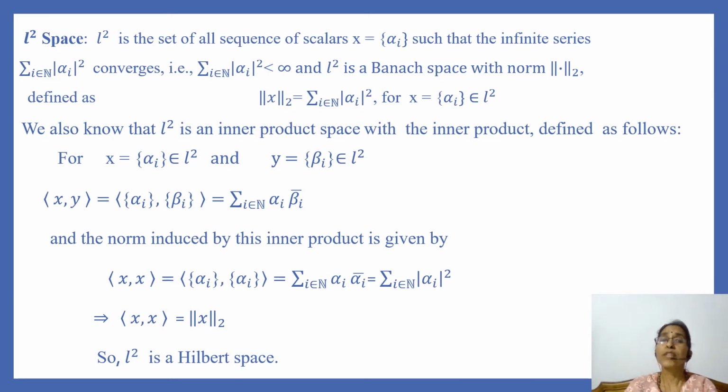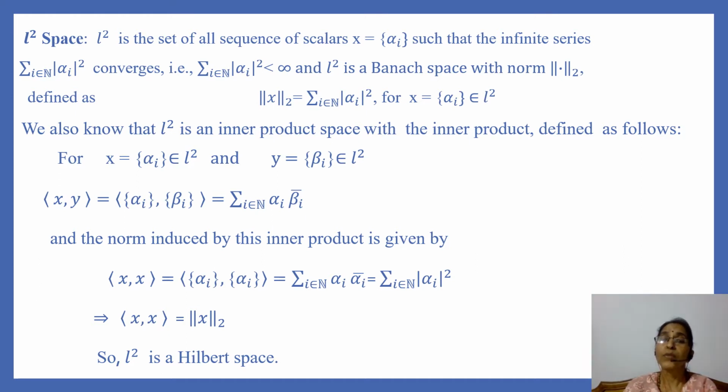We also know that L2 is an inner product space with the inner product defined as follows. For x = (alpha_i) in L2 and y = (beta_i) in L2, the inner product of x and y is equal to summation over i in N of alpha_i times the complex conjugate of beta_i.